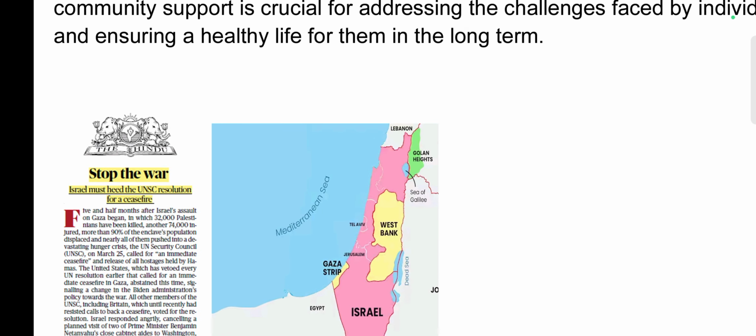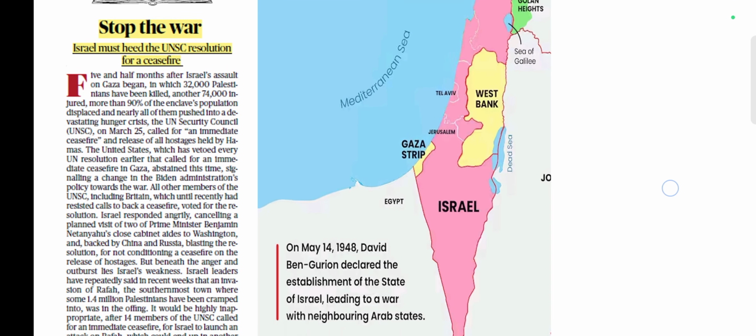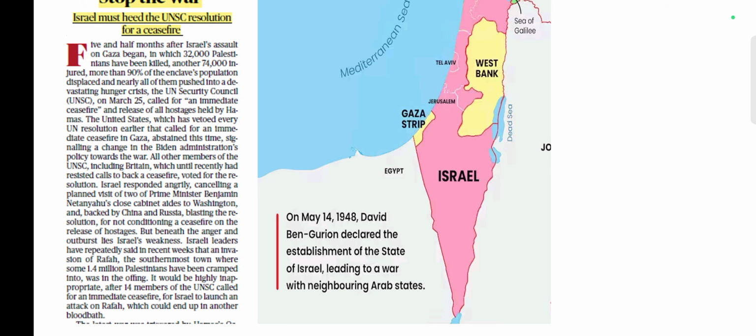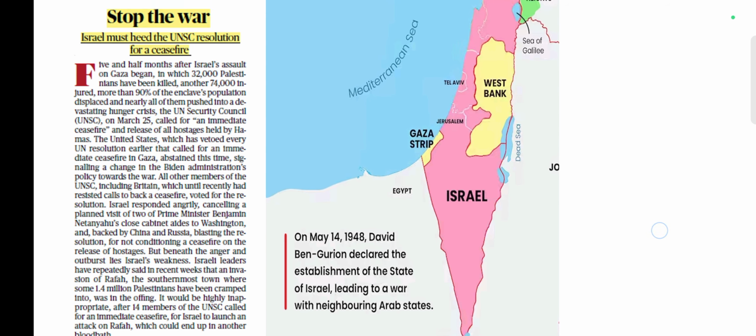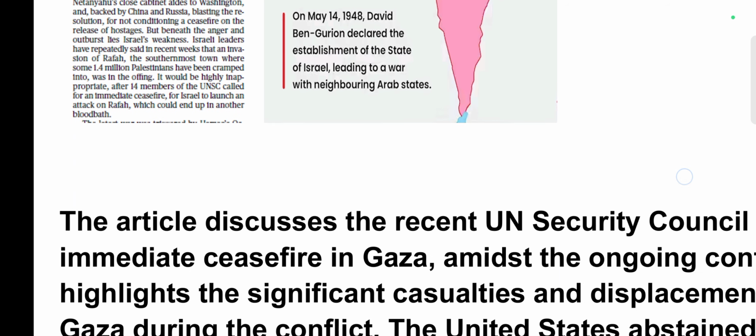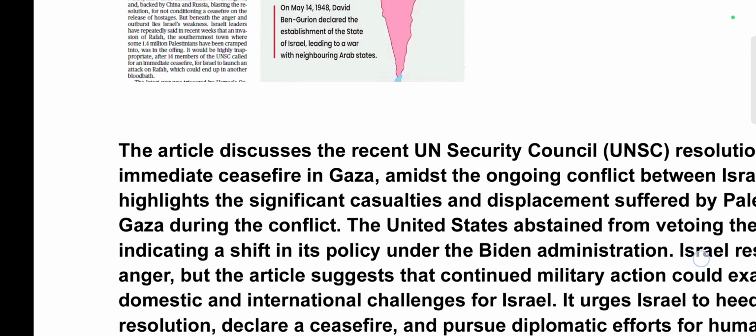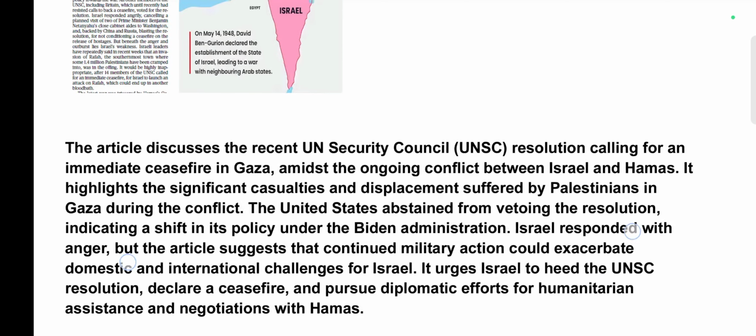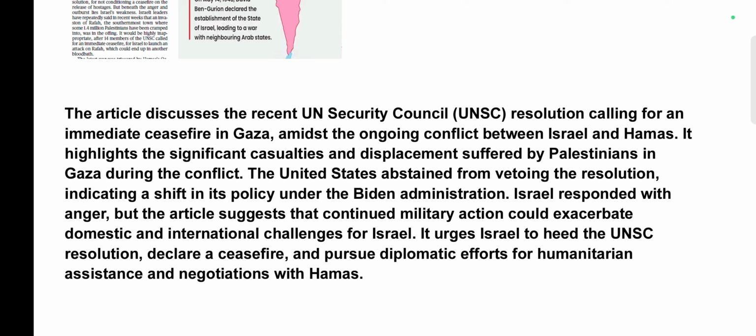Next is Stop the War. Yesterday we were discussing the UNSC resolution on Israel, that it should cease fire in Gaza. This article talks about the UNSC resolution, which was passed 14-0 yesterday, which called for an immediate ceasefire in Gaza amidst the ongoing conflict between Israel and Hamas. It highlights the significant casualties and displacement suffered by the Palestinians in Gaza.